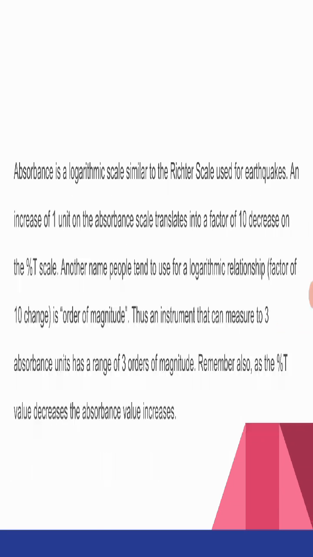Absorbance is a logarithmic scale, similar to the Richter scale used for earthquakes. An increase of 1 unit on the absorbance scale translates into a factor of 10 decrease on the percentage transmitted scale. Another name people use for a factor of 10 change is order of magnitude. Thus, an instrument that can measure to 3 absorbance units has a range of 3 orders of magnitude. Remember also that as percentage T, the transmission value, decreases, the absorbance value increases.